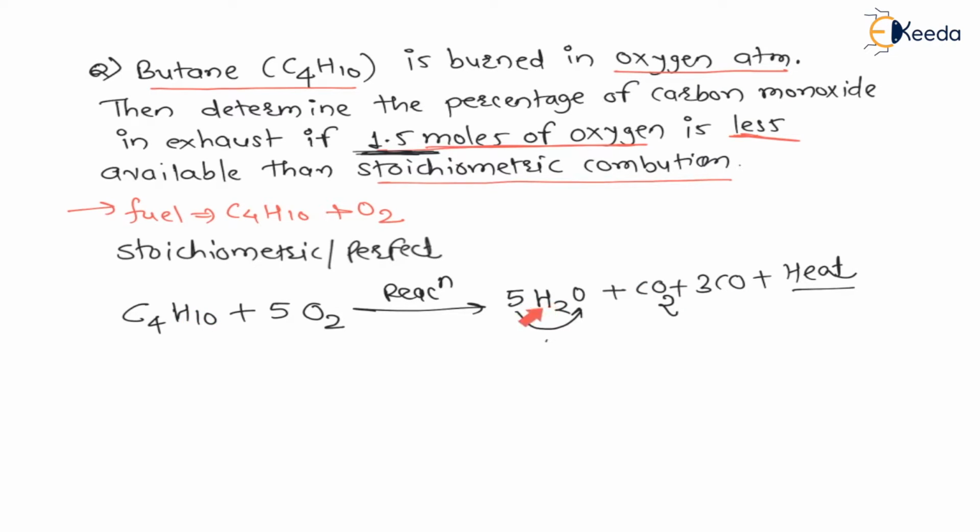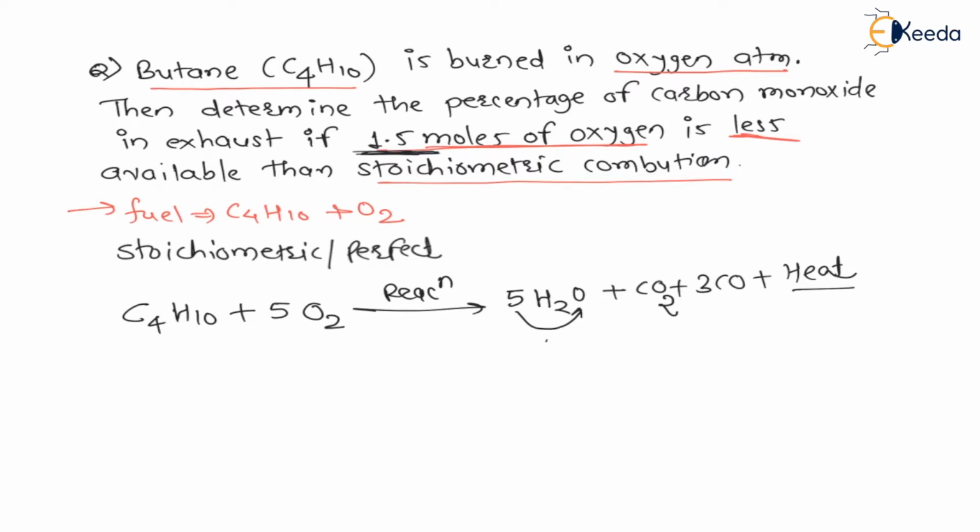In water H2, 5 into 2, there are 10 hydrogens. There are 10 oxygens, 5 into 2. Now for water there are 5, for dioxide there are 2, 5 plus 2 is 7, and for monoxide there are 3, right? That makes 10, which means the reaction is balanced.